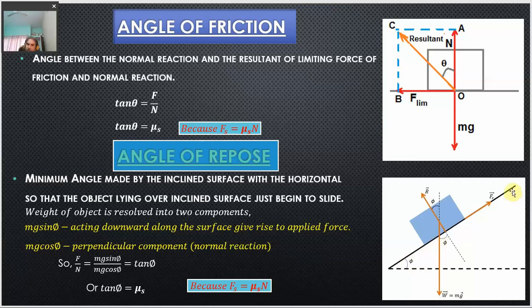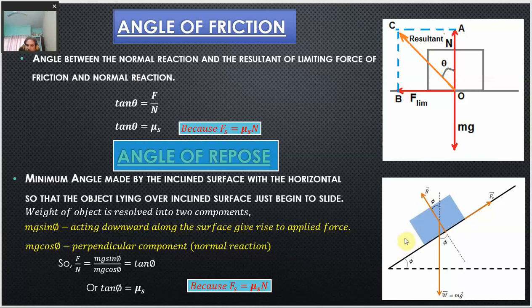If we keep on increasing the angle of inclination of the inclined surface with the horizontal, the magnitude of the component of weight along the surface in downward direction keeps on increasing, and a situation comes where, under the effect of that component of the weight, the object begins to slide.